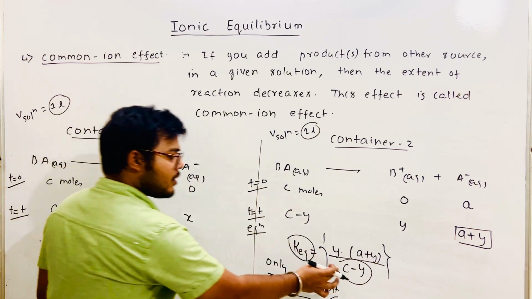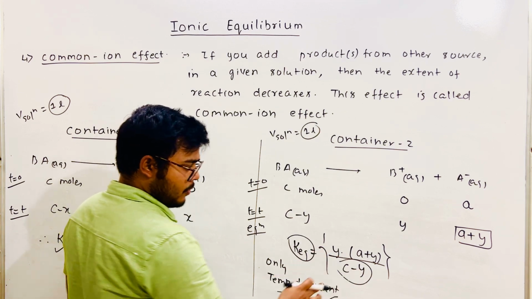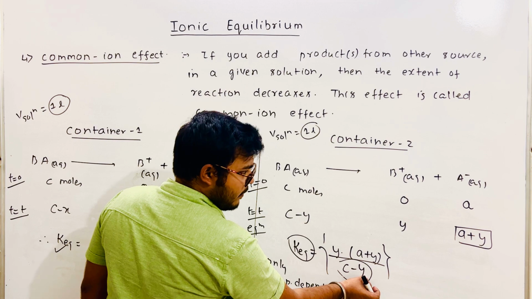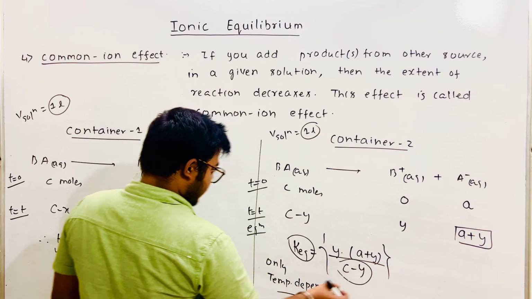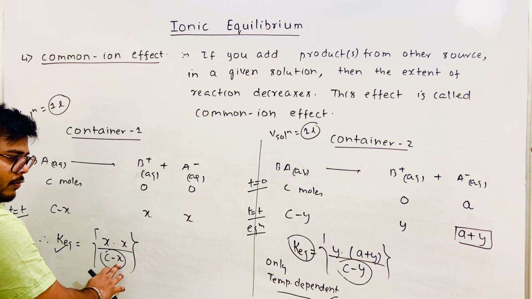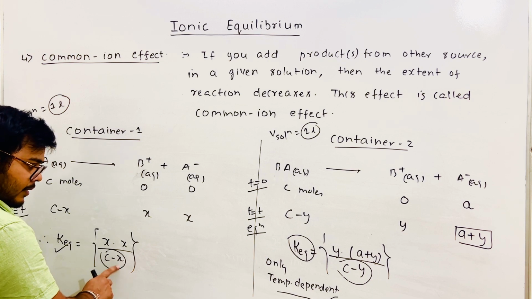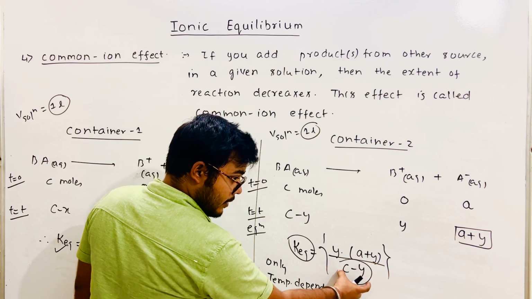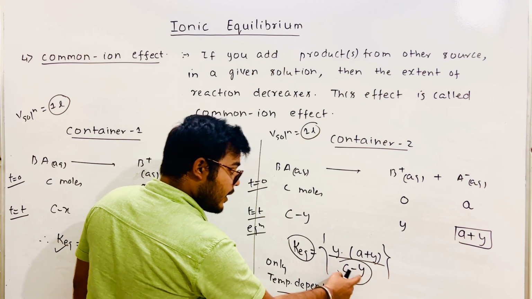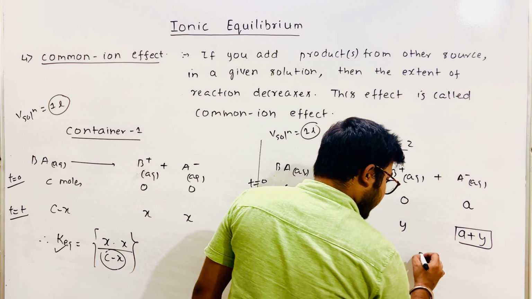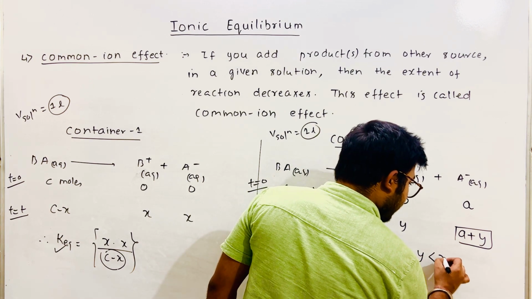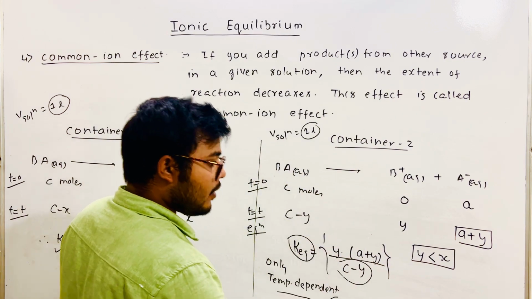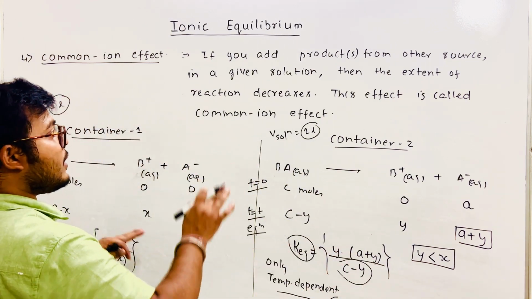Let's suppose C is, let's say, 10. For example, you take it as 10. I said this has increased. So let's say the Y value is 5. Here, let's say the X value is 6. 10 minus 6, how much are you getting? 4. 10 minus 5, how much are you getting? 5. The difference is increasing, right? That proves that Y is smaller than X. That means the extent of dissociation has decreased.